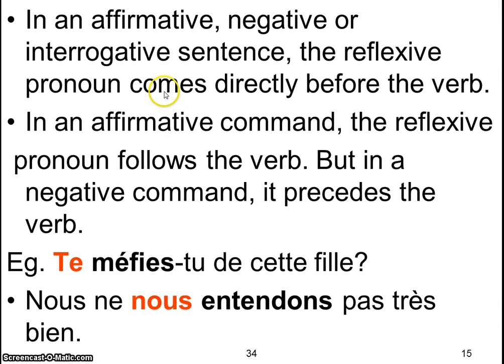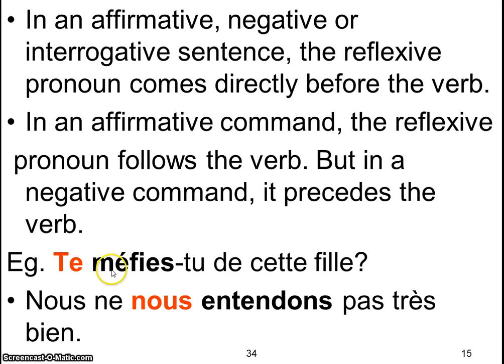All right. So, in an affirmative, negative, or interrogative sentence, the reflexive pronoun comes directly before the verb. Always, usually, right before the verb because it's a pronoun. In an affirmative command, meaning imperative, the reflexive pronoun follows the verb, but in a negative command it precedes the verb.